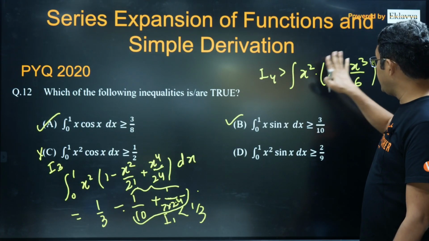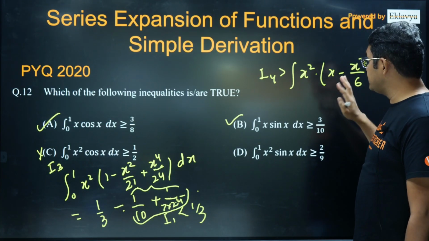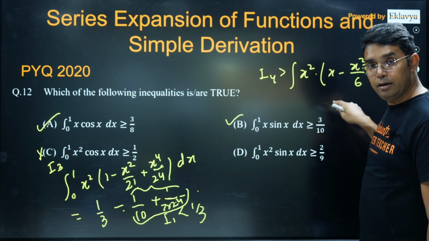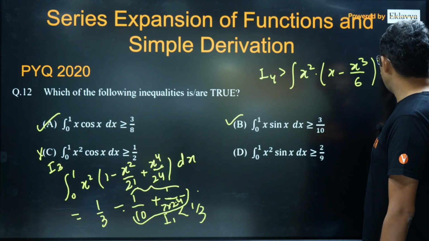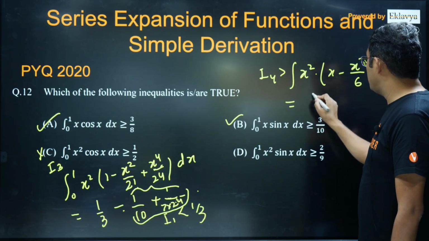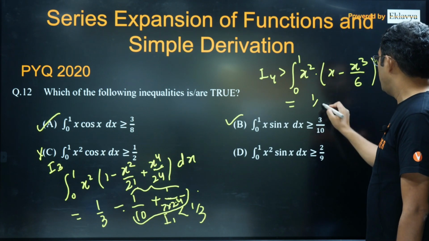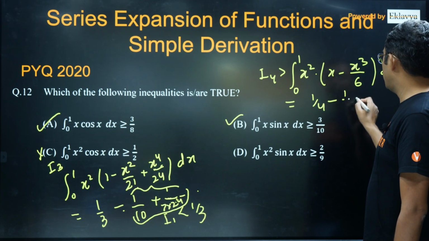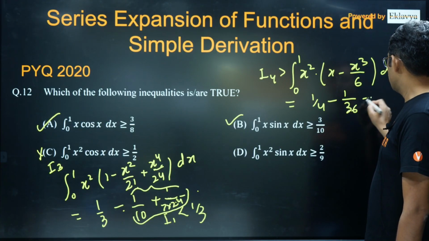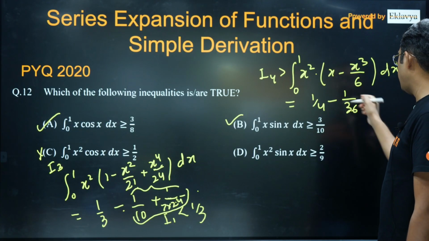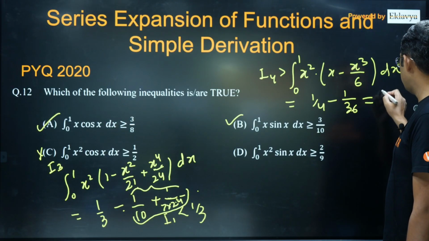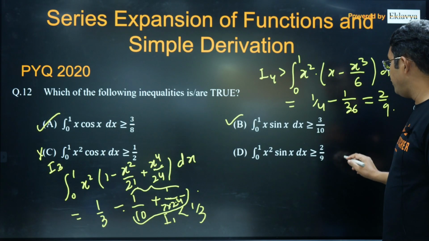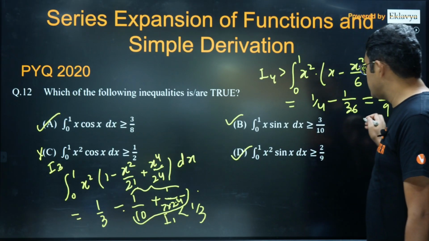When you are terminating at this end, when the next term is minus, then you can say it is less than. So that's the logic. I hope you understand this. So this will be equal to, because the limit is from 0 to 1, 1 upon 4 minus 1 upon 36. If you take LCM 36, it is 9 minus 1, 8, 8 upon 36, I think 2 upon 9 only. So I4 is greater than 2 upon 9. So this is also correct.